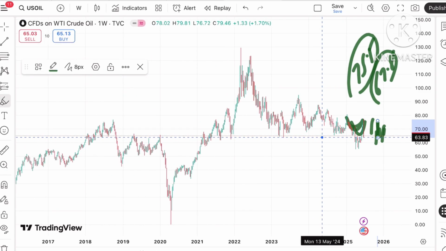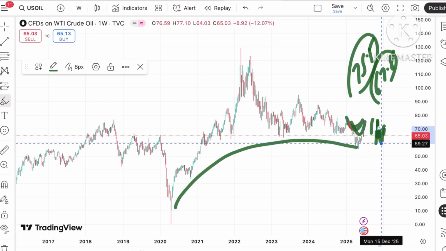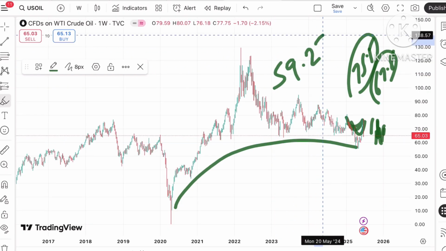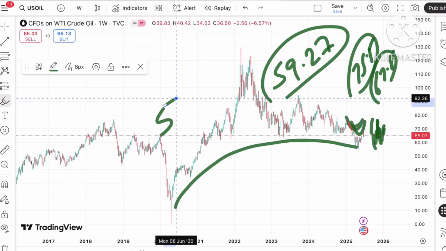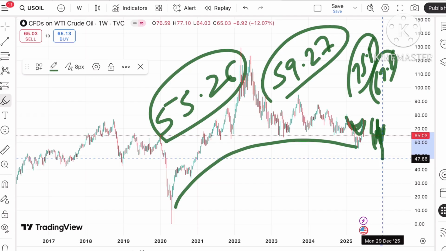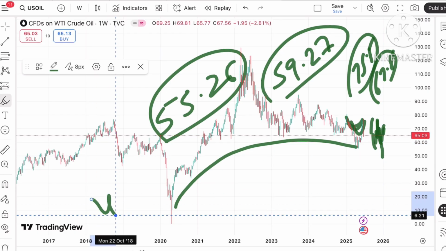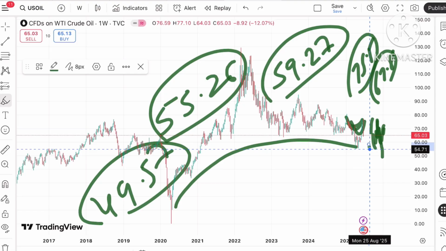If you look at this trend, an opposite U pattern is forming, and chances are very high that if the price starts falling below 59.27, it can fall further down and touch a level of $55.26. And if it starts falling below this level, chances of a further fall can be seen towards 49.57. We can see this in the next week also, if the price starts going below this level.